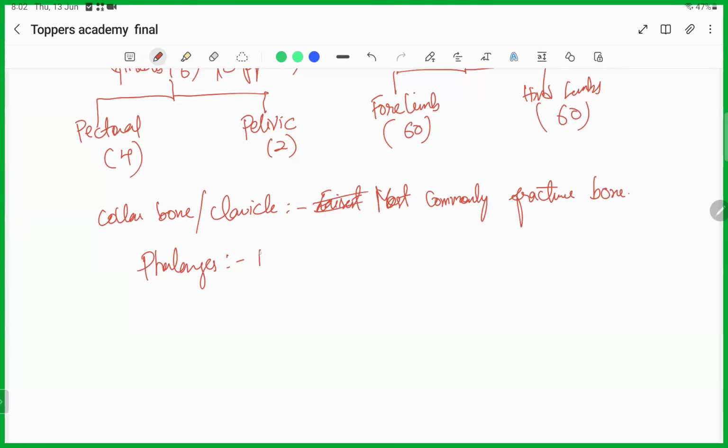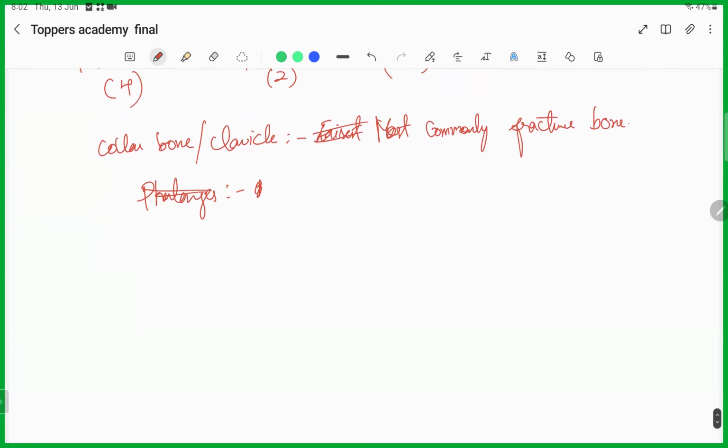It will be 28. Good. If we go into more detail it will be more confusing, so if you know at least that much, it will be helpful.